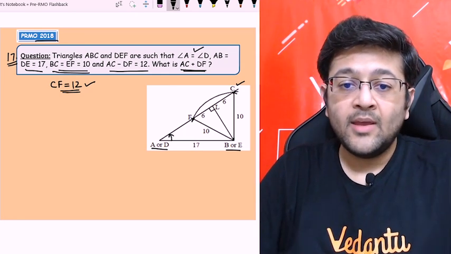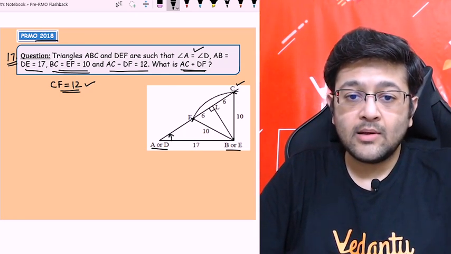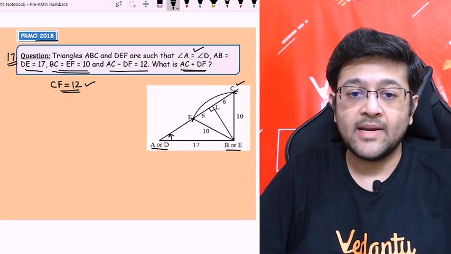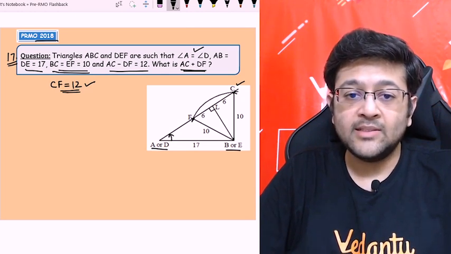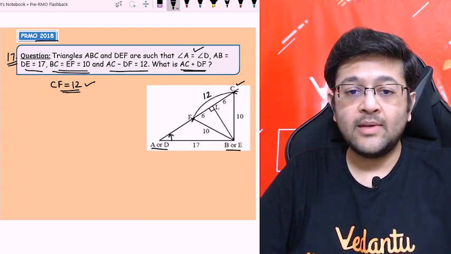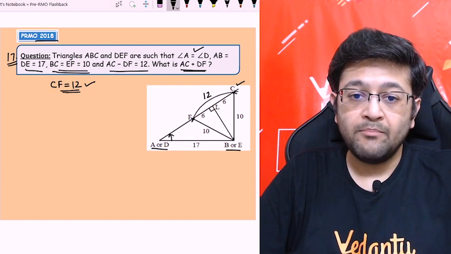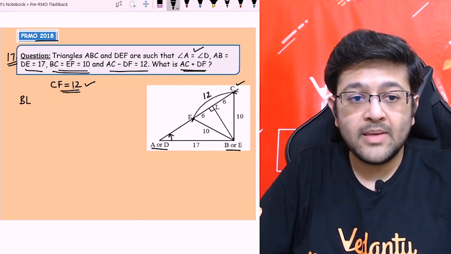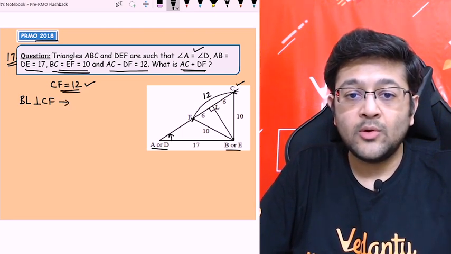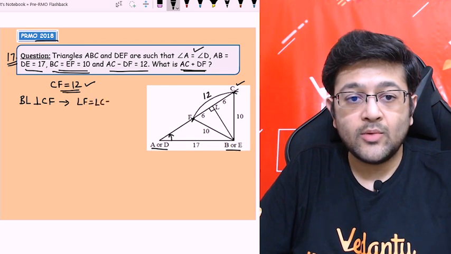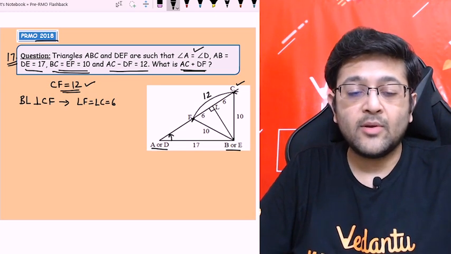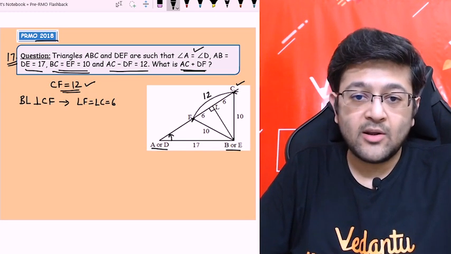So let's see why. If you see this part, that is, you can say BCF, right? This is basically a sector of the circle, right? So CF is the chord. CF chord है जिसकी length, total length is 12, okay, and the radius is 10. So as we know, let's say we drop the perpendicular on that, okay, BL, okay, so BL is perpendicular to CF. So what will happen? FL will be equal to LC, LF will be equal to LC equal to 6, right? Because we know that property in a circle, if you drop a perpendicular from the center of the circle upon a chord, it bisects the chord, right?